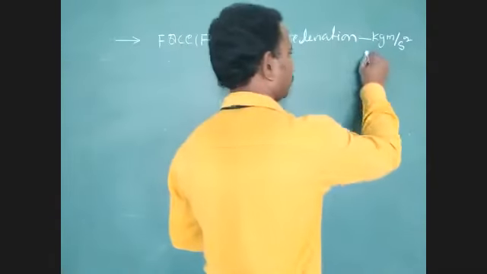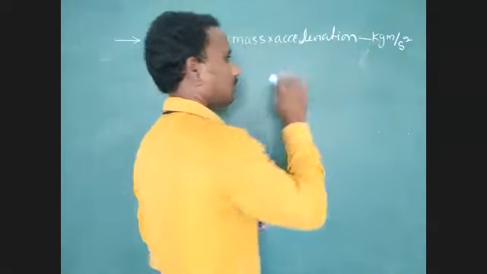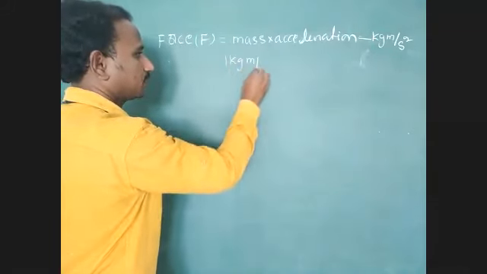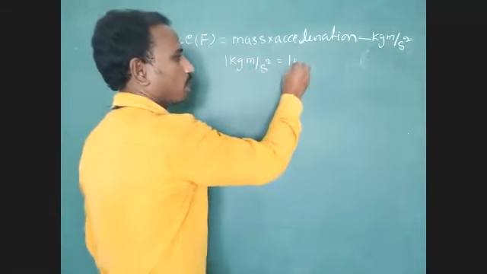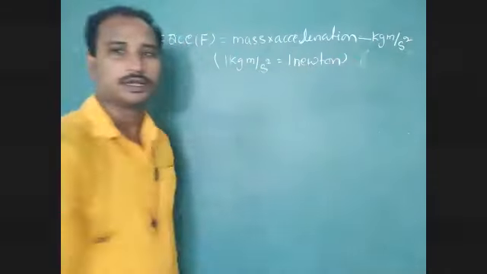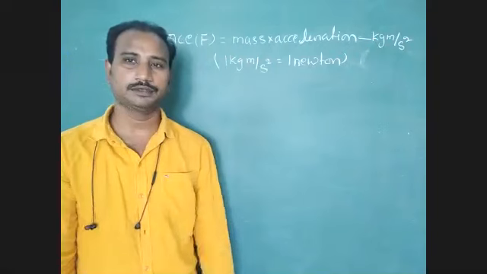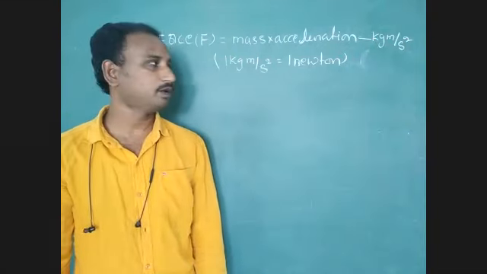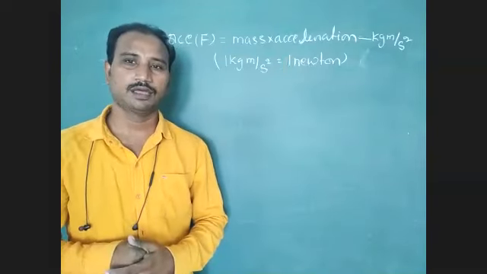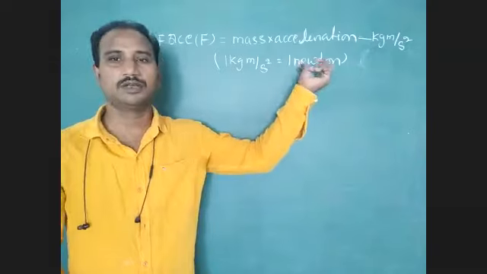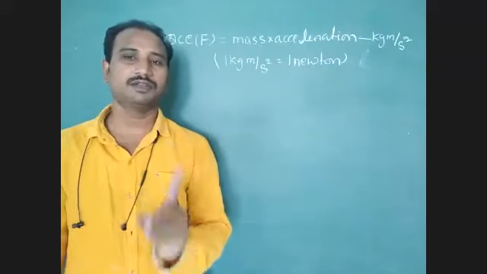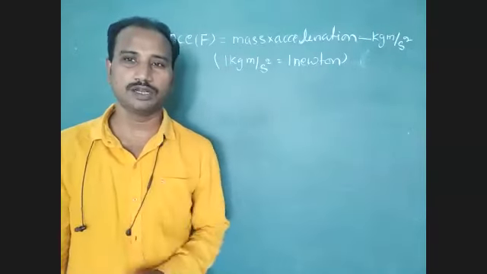So 1 kg meter per second square is equal to 1 Newton. This is a very, very important point. Identify this point: Newton is the scientist's name, and in respect of our scientist we give this unit 1 Newton. 1 kg meter per second square equals 1 Newton.